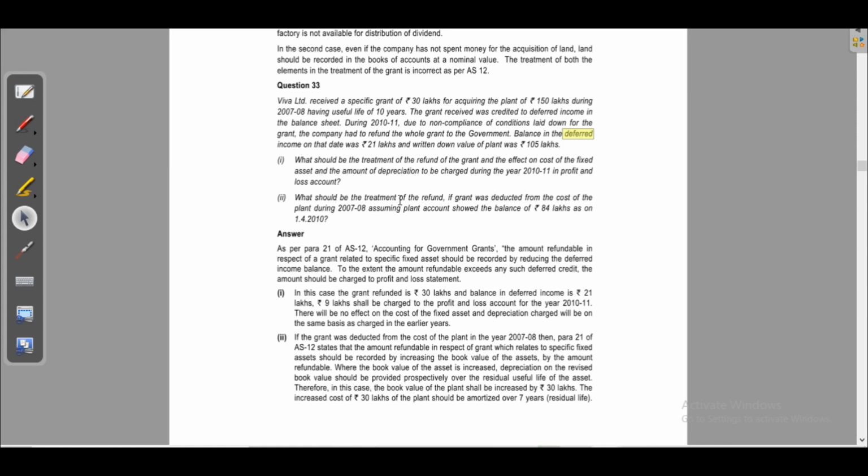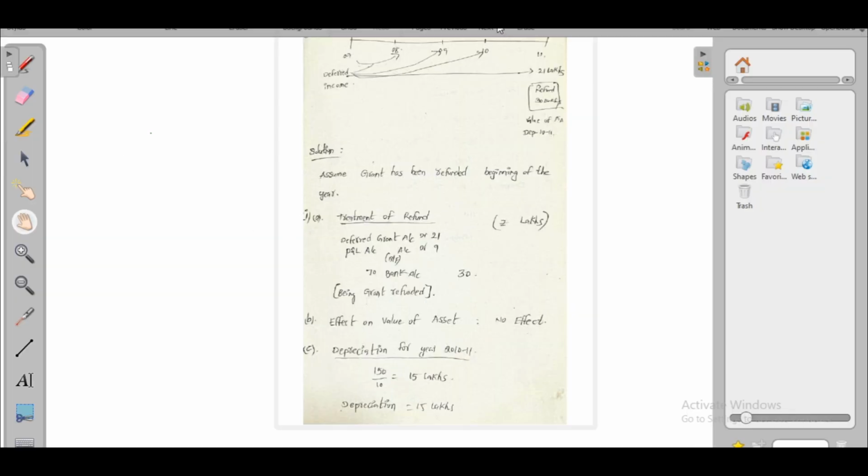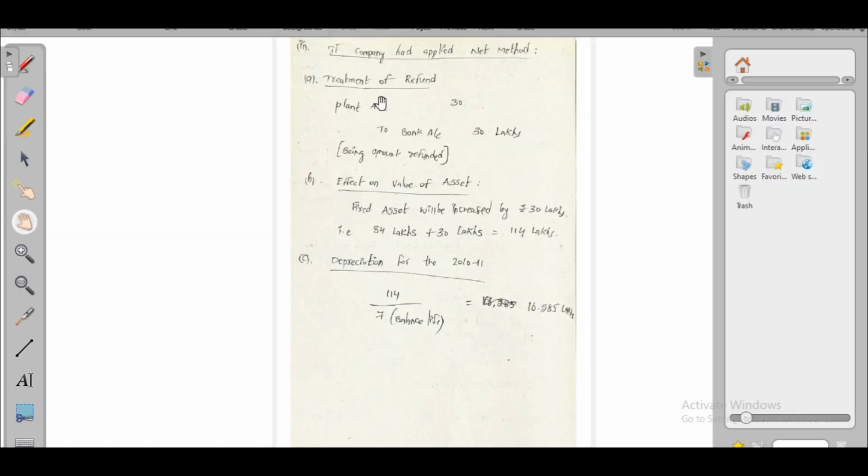Next question, what should be the treatment of the refund if grant was deducted from the cost of the plant, assuming plant account showed the balance of 84 lakhs as on 1/4/2010? So here at the time of refund we have to pass plant account debit to bank account 30 lakhs. Effect on value of asset: fixed asset will be increased by 30 lakhs. That is 84 lakhs plus 30 lakhs, 114 lakhs.